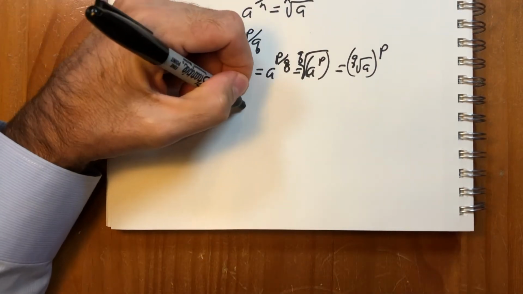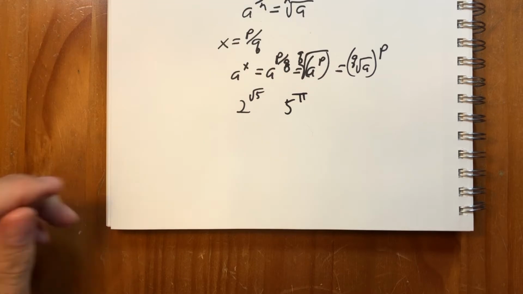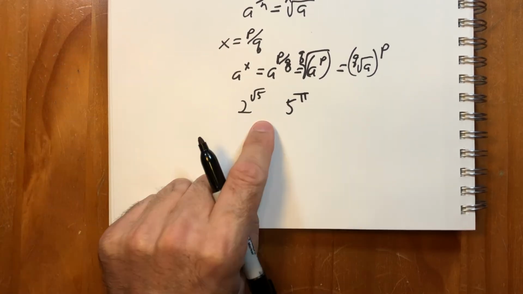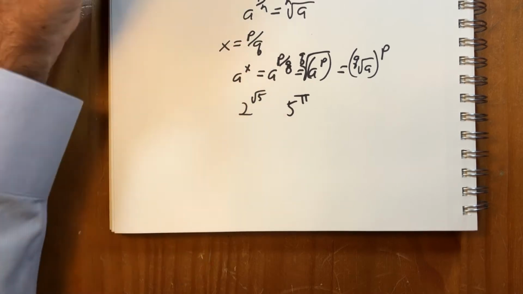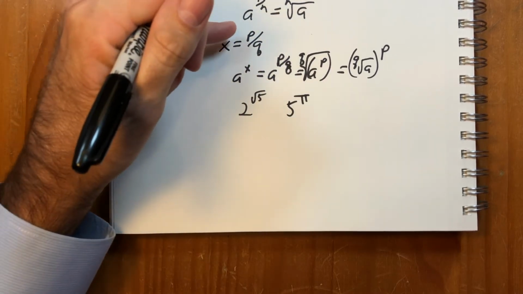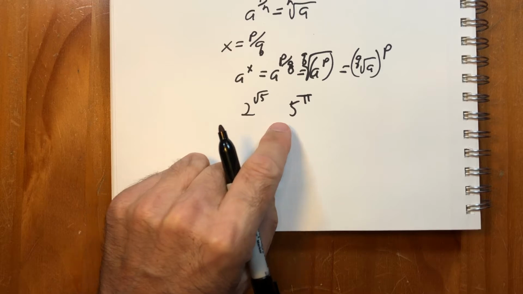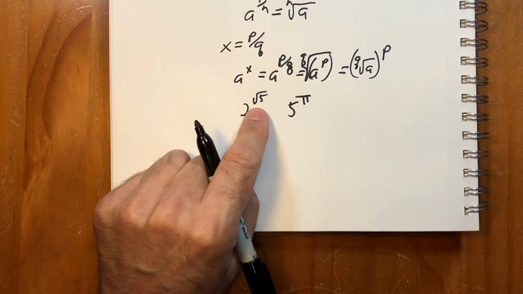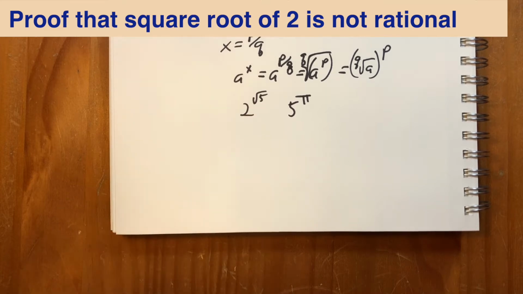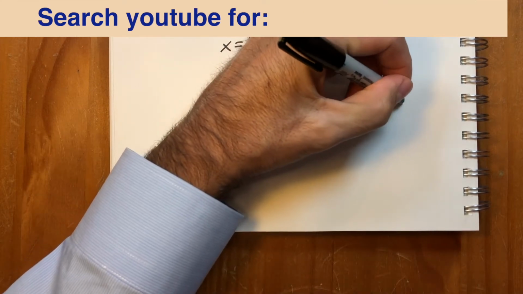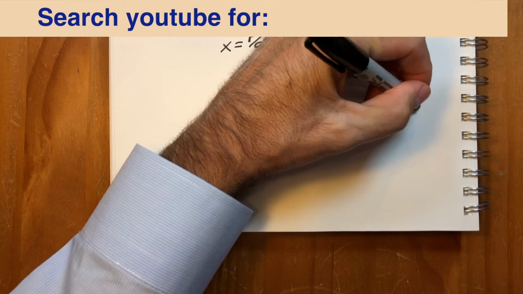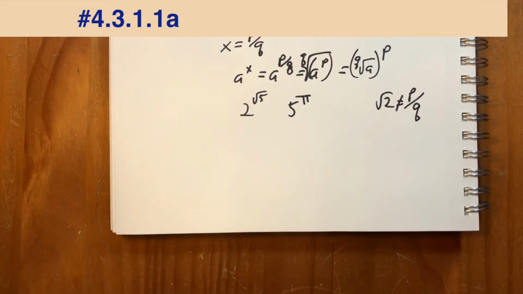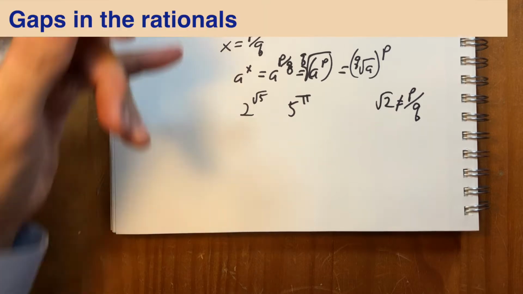But what if x is irrational? What does that even mean? From an algebraic point of view, from what we've just been doing, this is a very interesting question, because everything we've said has to do with integers and then fractions of integers. There's no way to even interpret this, given what we just said, because this isn't a fraction. So what does it mean? It means we're right back where we started with, once again, gaps in the rational numbers, that there are exponents that are between all rational numbers. We can't do it using what we've done here.